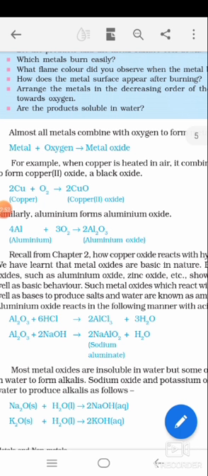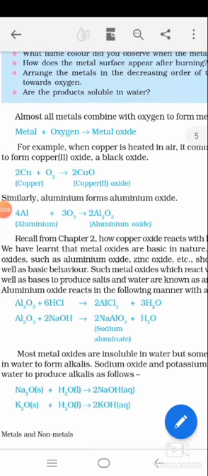Neutralization reaction means acids and bases reacting with each other to form salt and water. I think you may remember it, but if you don't know, then please note it: an acid plus a base gives salt plus water.